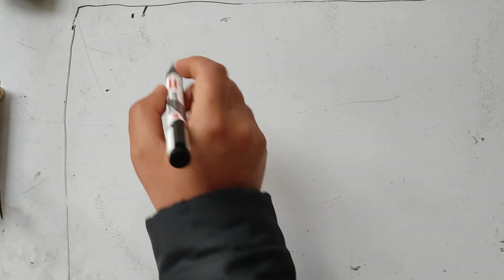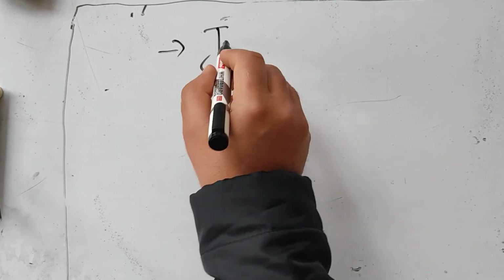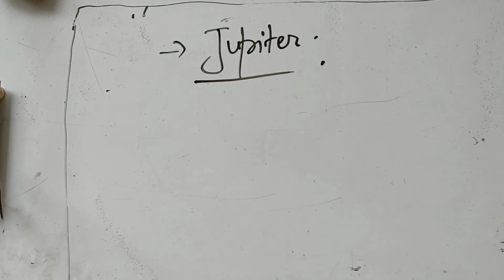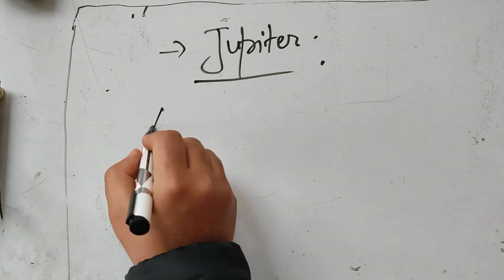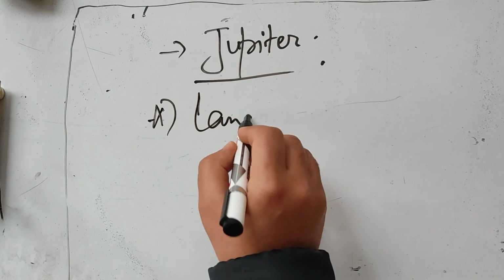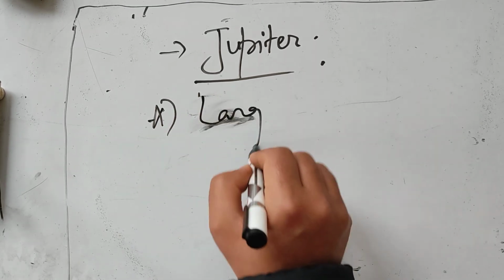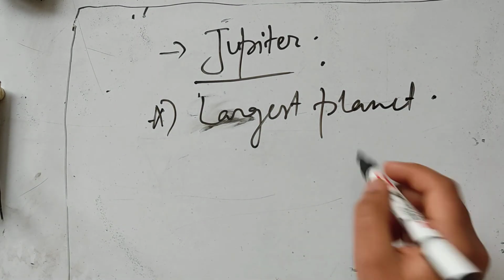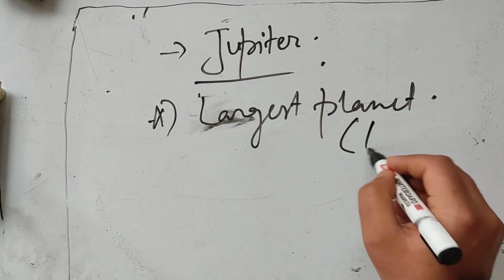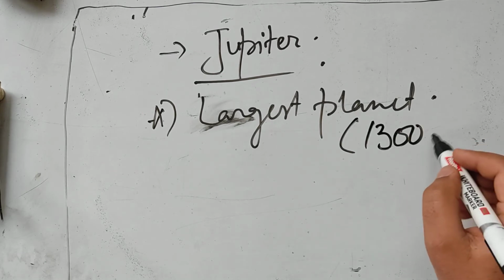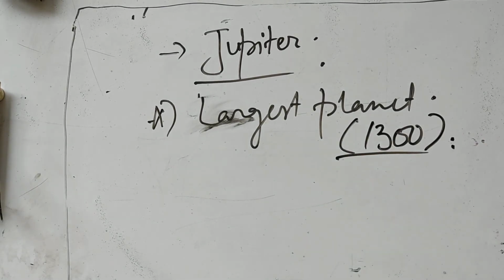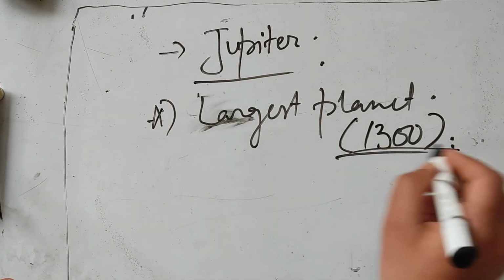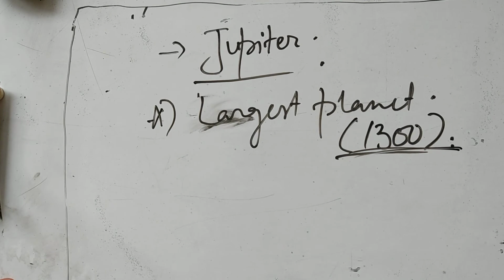Now if we move on to the outer planets, the first planet that we'll encounter is Jupiter. So Jupiter will be our first outer planet. It's obviously the largest planet in the solar system, and if we compare its size to Earth, it's almost 1300 times the size of Earth. So its diameter, or we can say its area, is almost 1300 times the area that Earth possesses.